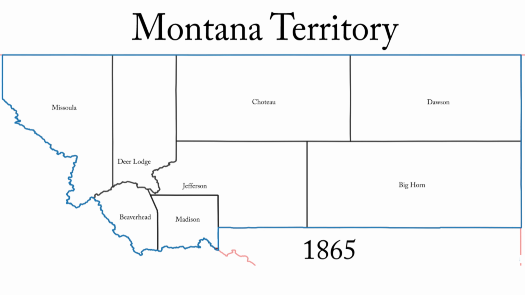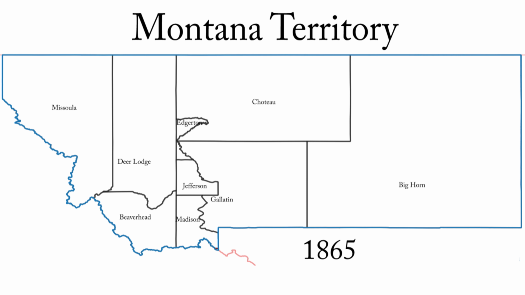February 2, 1865. Beaverhead, Bighorn, Choteau, Deer Lodge, Jefferson, and Madison are recreated by the first Montana Territorial Legislature. Missoula remained, but was not recreated. Dawson was eliminated. Bighorn gained all of Dawson. Edgerton is created out of Choteau and Jefferson. Gallatin is created out of Jefferson and Madison. Beaverhead gained land from Jefferson and Madison. Deer Lodge gained from Beaverhead, Jefferson, and Madison.